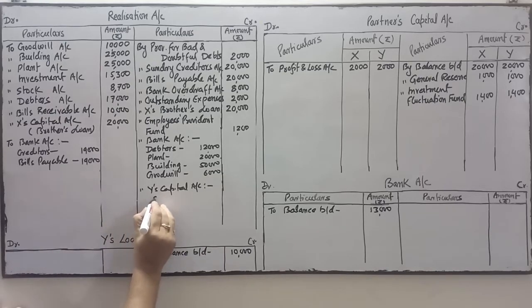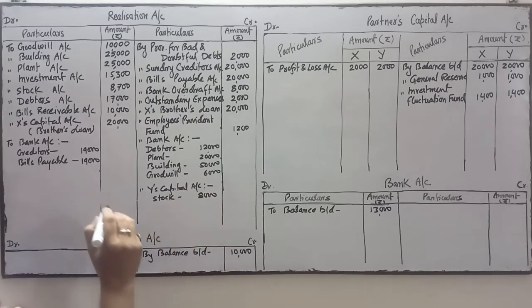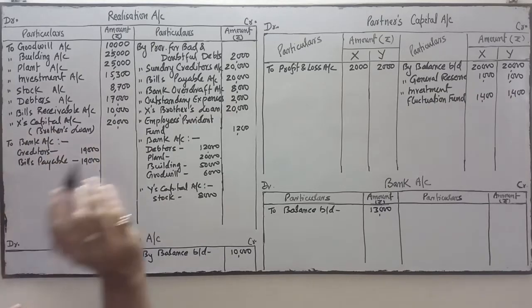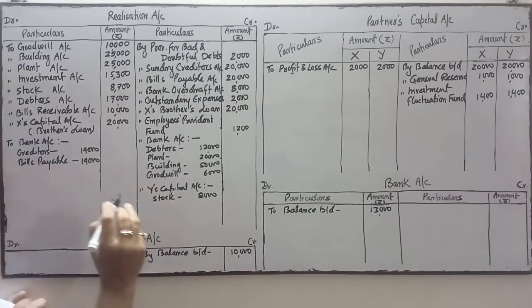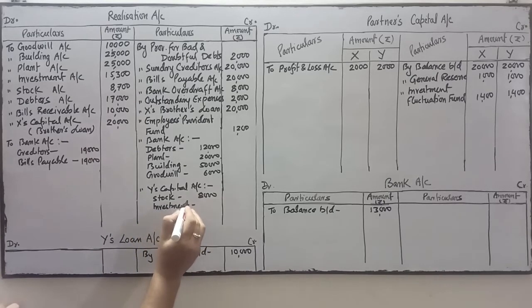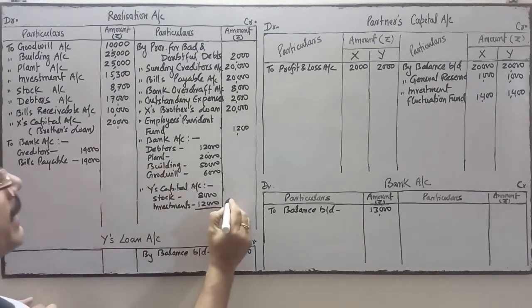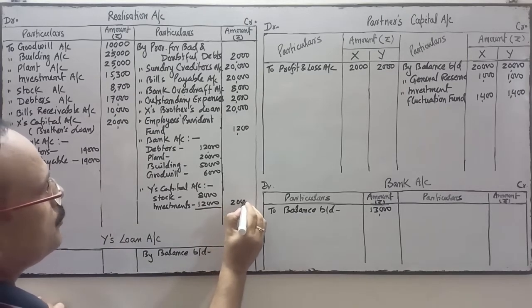Y accepted the stock at rupees 8,000, and in point number C, Y took over the investment at rupees 12,000. So Y has taken two assets: stock and investment. The total is 20,000.